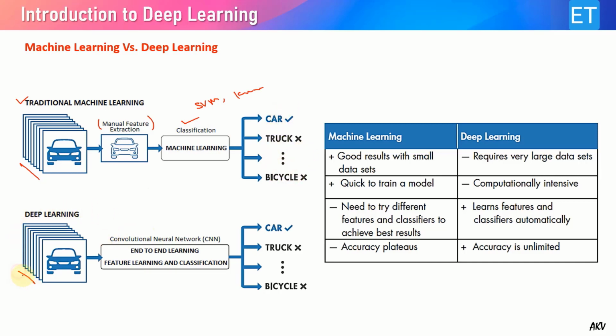But in deep learning, with the input set of images, we do not find any features. So this part is missing in deep learning. Deep learning is end-to-end learning where features are automatically computed by the deep neural network. So at the end, it has the ability to differentiate between the various objects, whether the given input image belongs to car or not. So in this table, you can summarize this, that machine learning, of course, can work